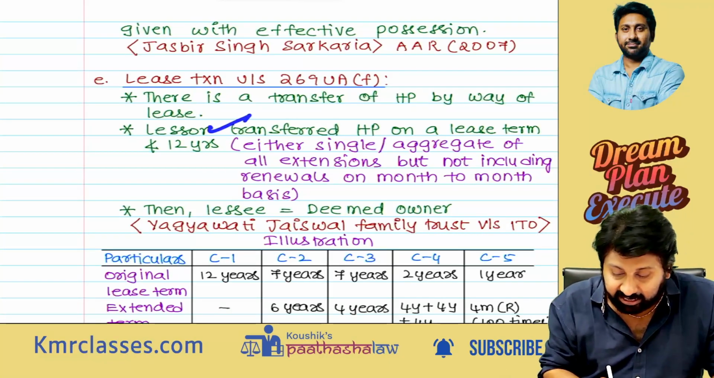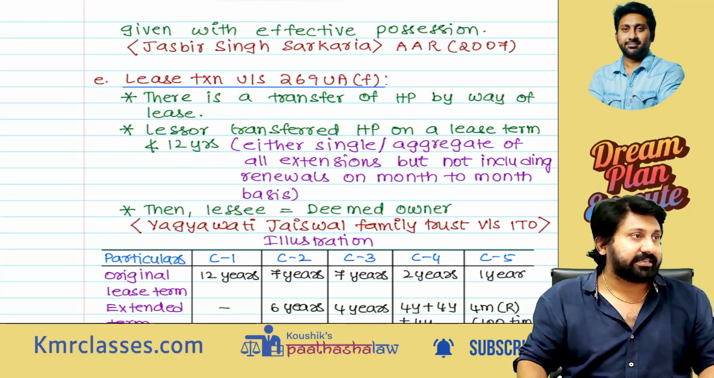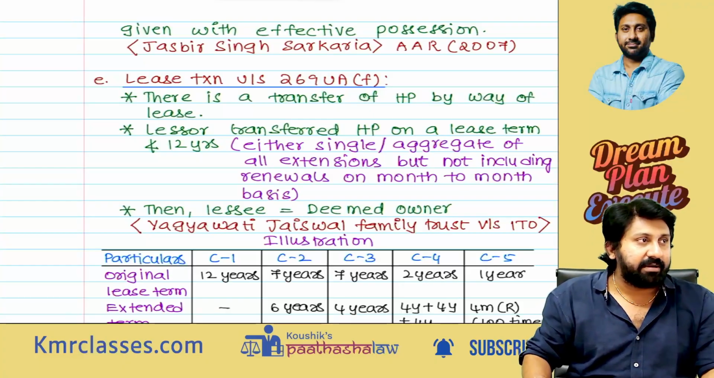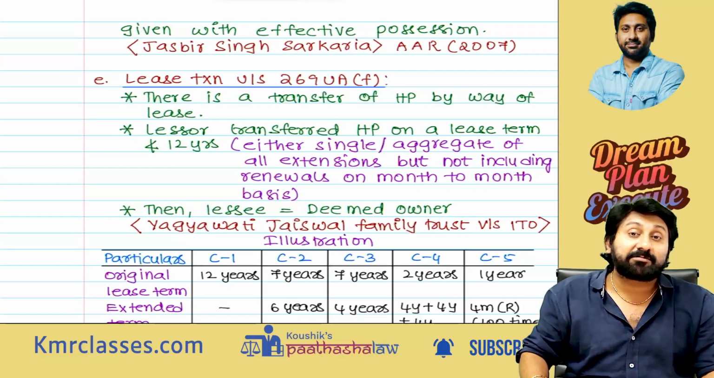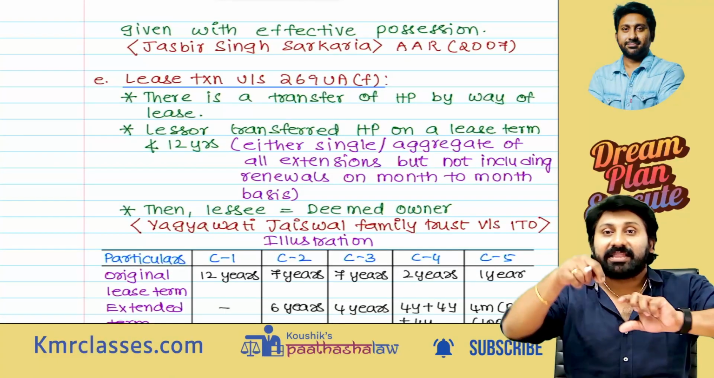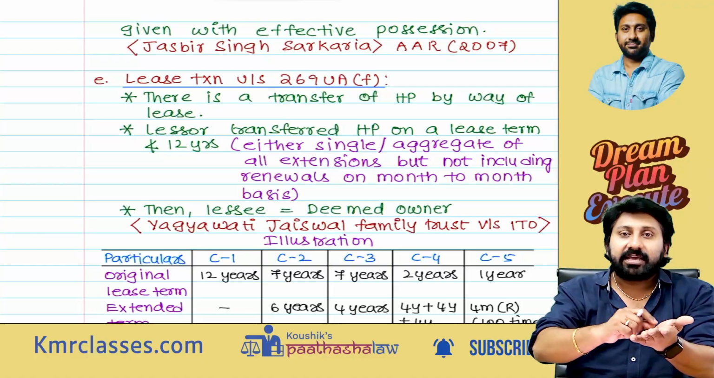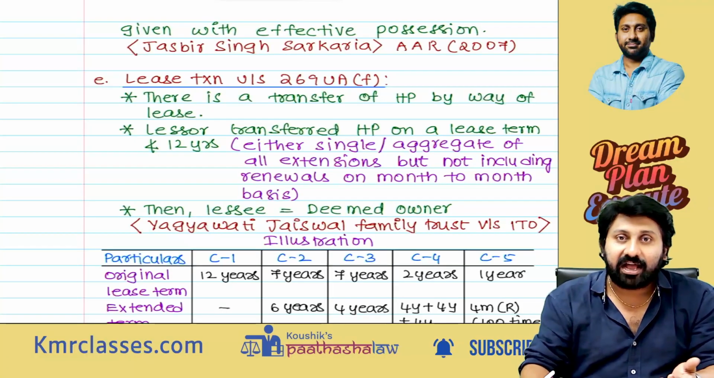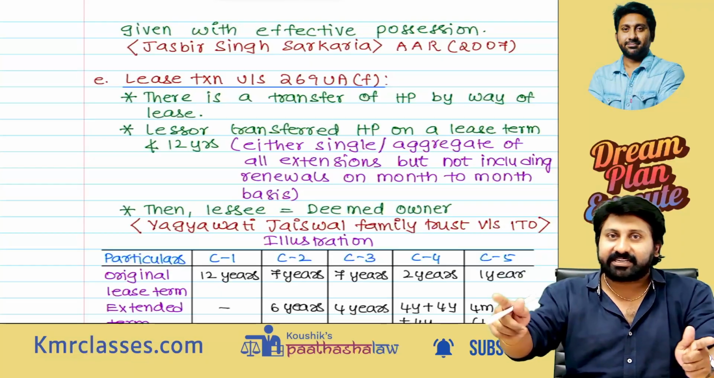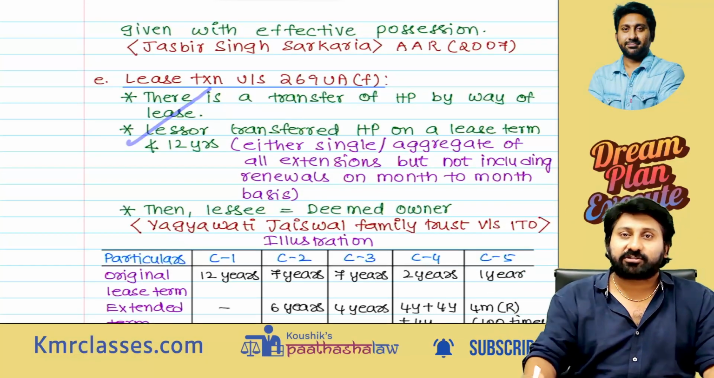Very good. The lessor transfers the house property on a lease term of not less than 12 years. Means the lease period is a minimum of 12 years. Sometimes some smart people give it for 6 years, and in the terms and conditions of that lease there will be a clause that it is extendable by another 6 years. Now, 6 plus 6, 12 years. That's it, gone, over. This will also be treated as 12 years only.